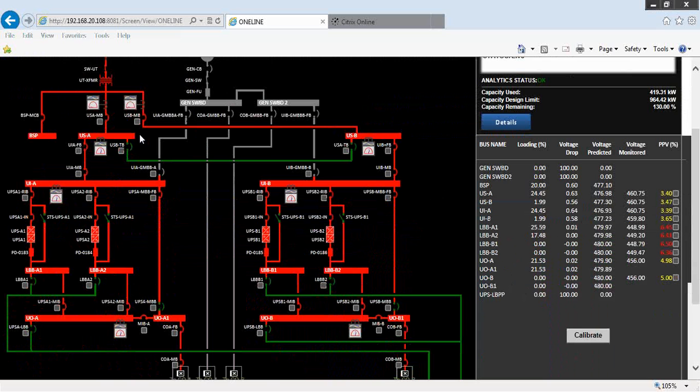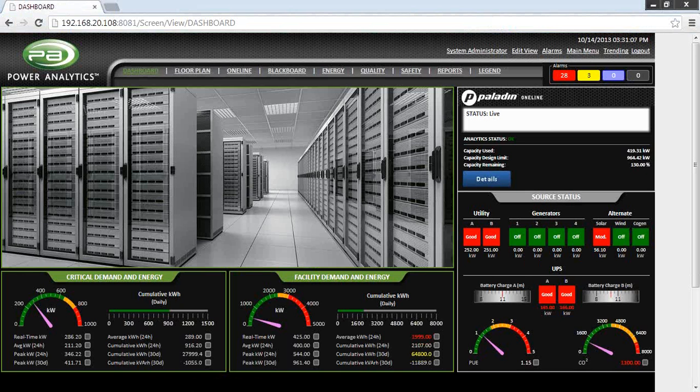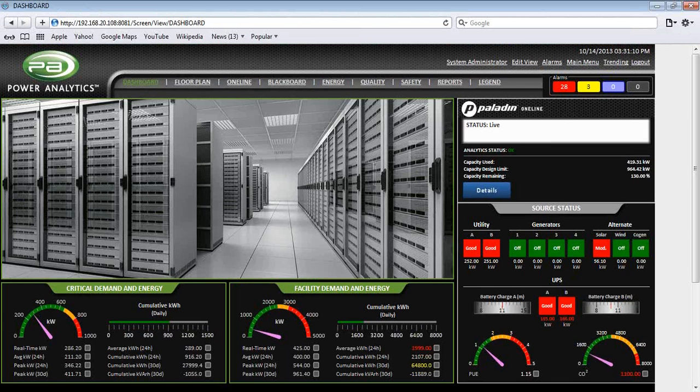Red showing energized buses, green showing our de-energized buses, and in this case we have gray buses showing equipment that's not being monitored. The nice thing about the Power Analytics DesignView product is that it's able to operate across multiple browser platforms. In this case we show this is the Internet Explorer browser. This is our Mozilla Firefox with the same data connectivity back to Foreseer, Google Chrome, and the last one is the Safari product.